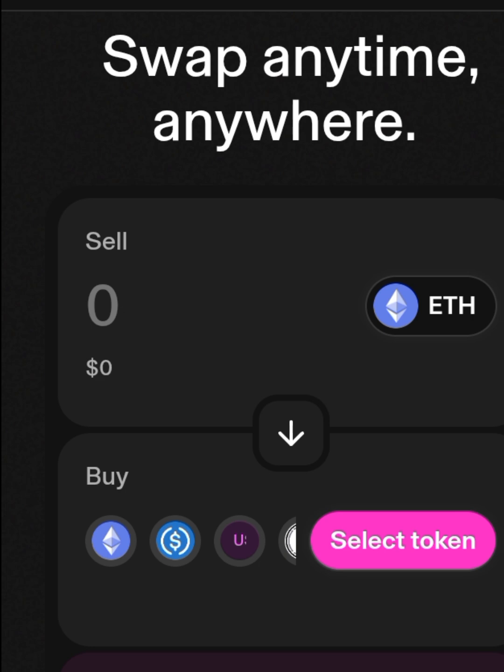Then the third one is the hidden charges on those apps. With some of the apps, once you swap, there are slippages that you set. Those slippages determine how much they will charge you for that particular transaction, and that's mostly on this platform that this happens. So now we are on Uniswap. Let's check out the project I told you about.